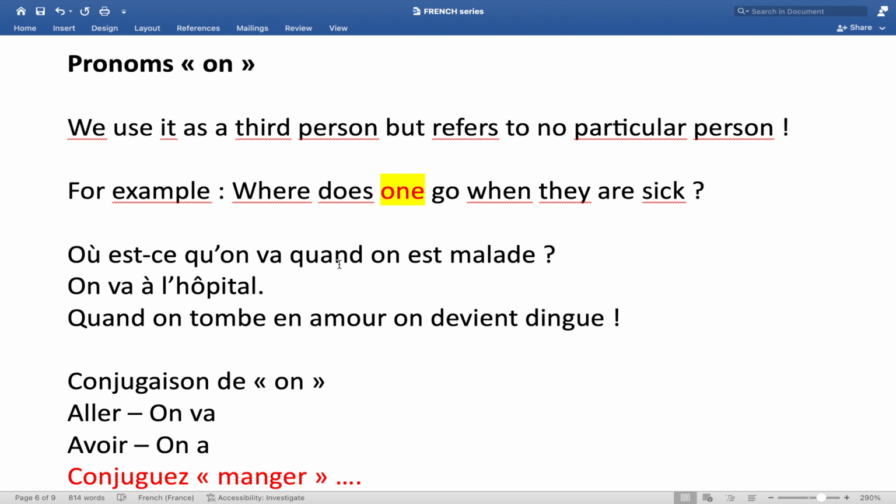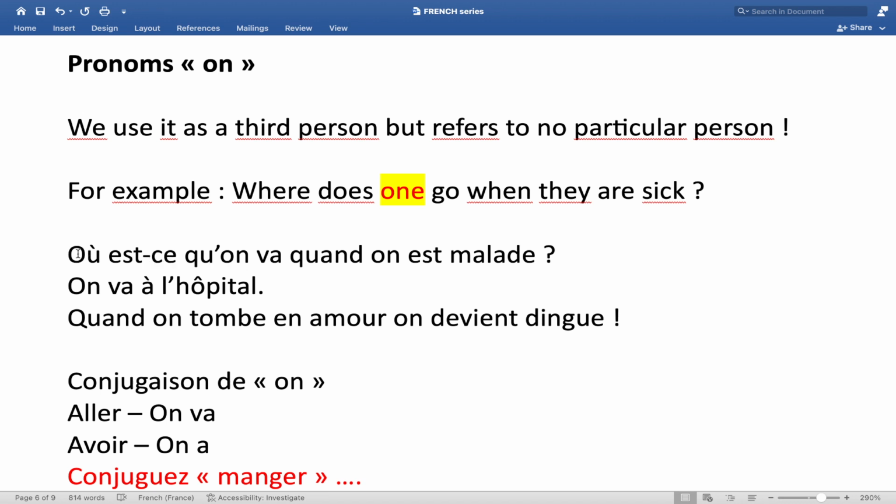Now here, when I read this word, it is quand. But in a full sentence, when we are flowing, we say quand on. I explained in one of the lessons before that where a word ends with the consonant D and the next one starts with a vowel, then we pronounce this D as a connection between the two words. So don't worry about that. Even if you didn't pronounce it, it would still be okay. We would still understand. Où est-ce qu'on va quand on est malade?